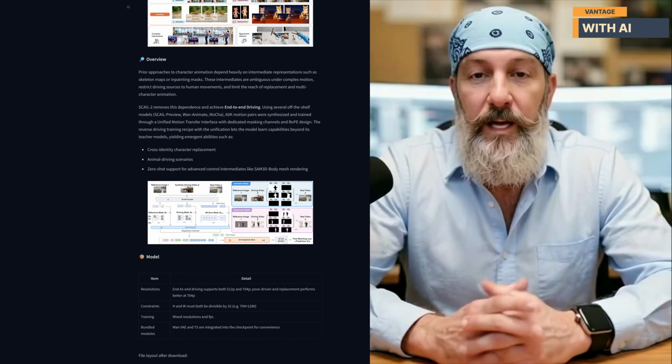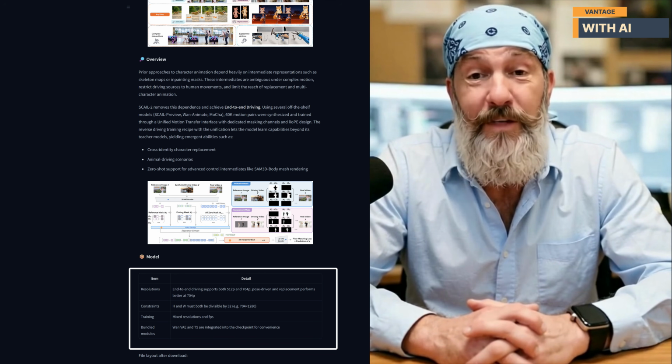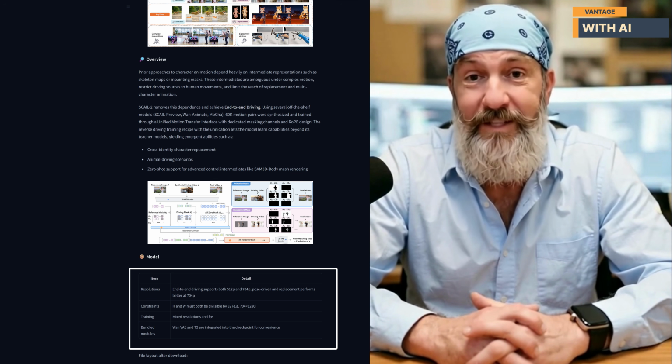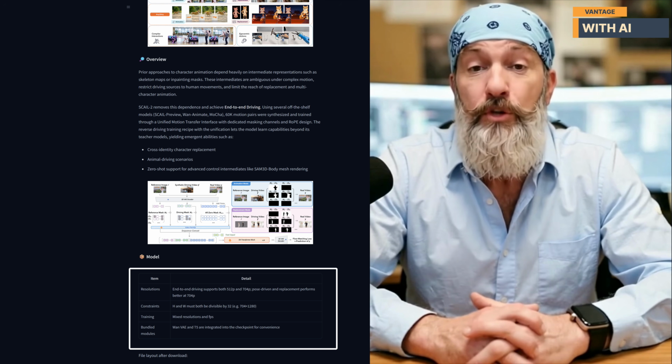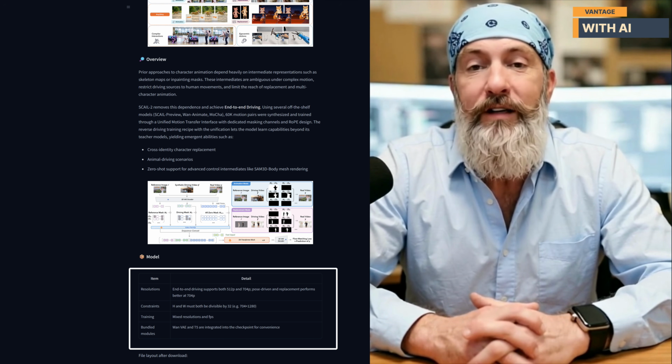Another addition is support for multiple resolutions. It works with both 512p and 704p outputs, while pose-driven and replacement workflows perform best at 704p resolution. The model was also trained using mixed resolutions and frame rates, helping it adapt to a wider variety of source videos. In today's video, we'll take a detailed look at SCAIL-2 inside ComfyUI. We'll go through the required models, available options, test its animation capabilities, examine its strengths and limitations, and see whether this new release lives up to the expectations built over the past year.